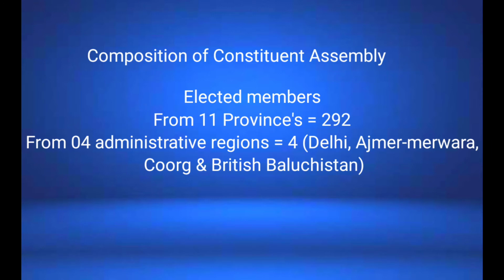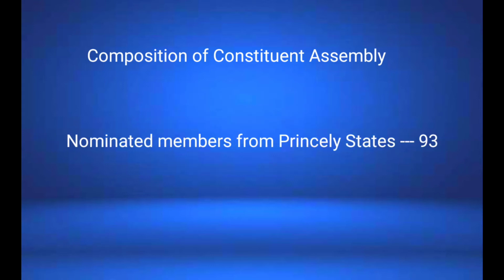Now, if we break down the Constitutional Assembly into parts, then we can say that 292 members were elected from the provinces. We had 11 provinces at that time. Simply, provinces means states only. And 4 members were elected from the administrative regions of Delhi, Ajmer-Merwara, Coorg, and British Baluchistan. And 93 members were nominated from the princely states. At that time we had more than 550 princely states like Hyderabad, Jammu and Kashmir, and Travancore. All these are princely states, and 93 members were nominated from these princely states.